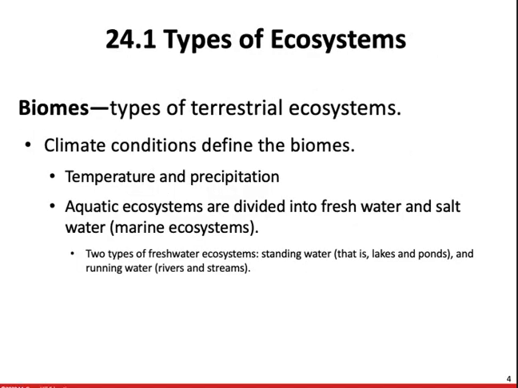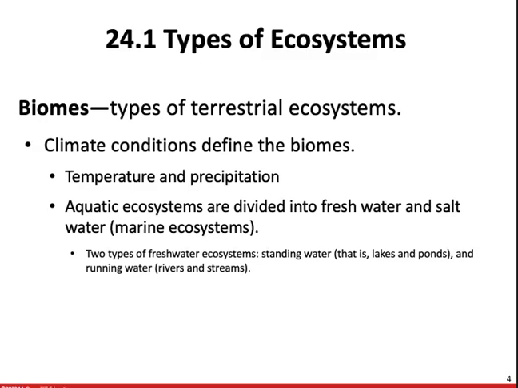Biomes. Biomes are a type of terrestrial ecosystem. The climate conditions are going to define those biomes. Climate is going to consist of temperature and precipitation. So the average temperature found there and then the amount of precipitation that falls in that area. Tropical rainforests, savanna, temperate grasslands, deserts, the taiga, the tundra, all of those are going to be divided up and determined by their temperature and precipitation. The aquatic ecosystems are going to be divided into freshwater and saltwater.